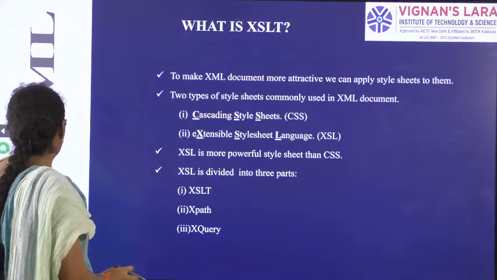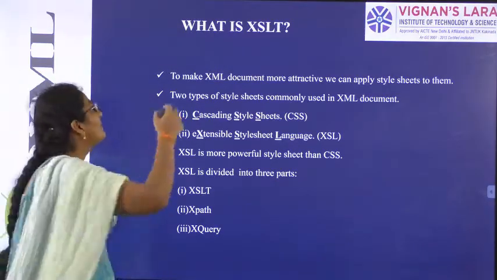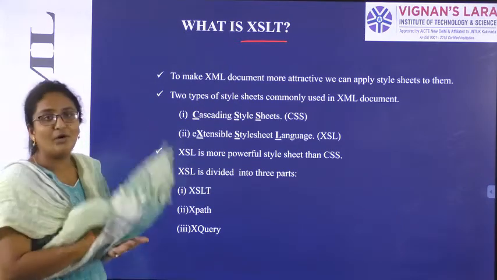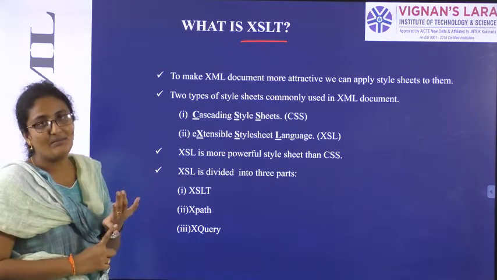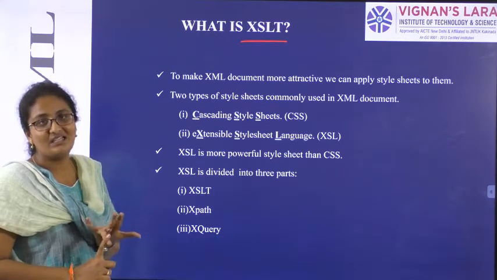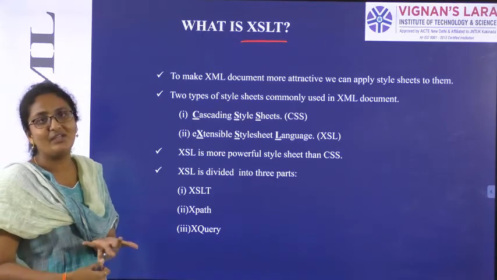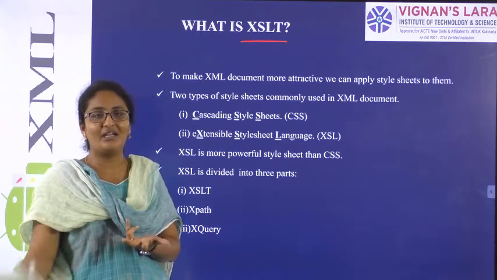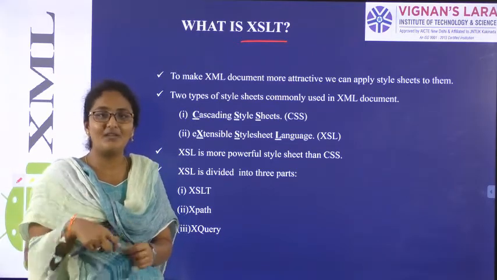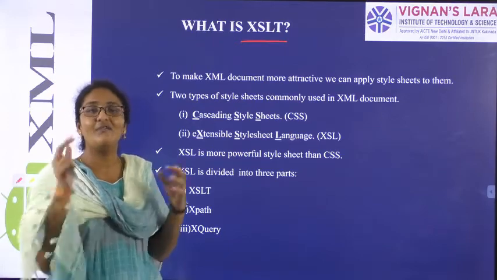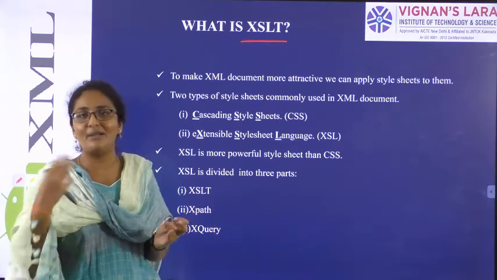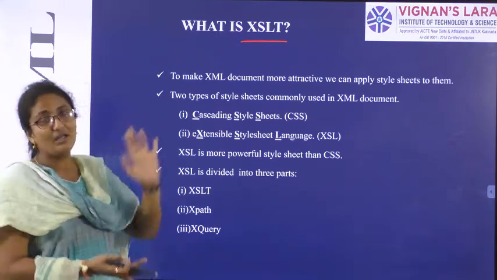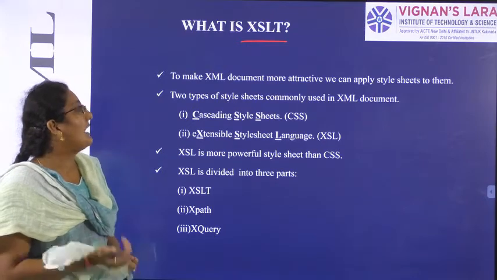So our next and last topic in Unit 3, XSLT. So till now what we have seen: what is XML, extensible markup language, then what is DTD, document type definition, what rules we have, how we can create the DTD file, then what is DOM, nothing but document object model, how we can create the DOM files, then what is XML schema, how we can create the XML schema files. For everything we have seen theory points, and parallelly example coding files also. And recently we have seen what is the XML parser. So last topic of Unit 3 is XSLT.